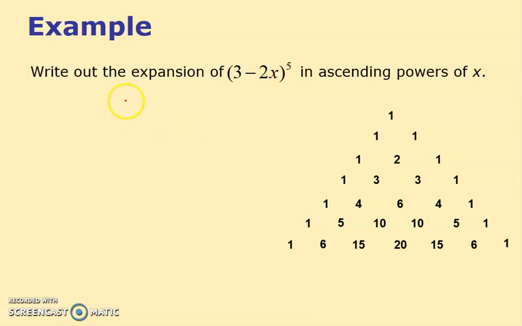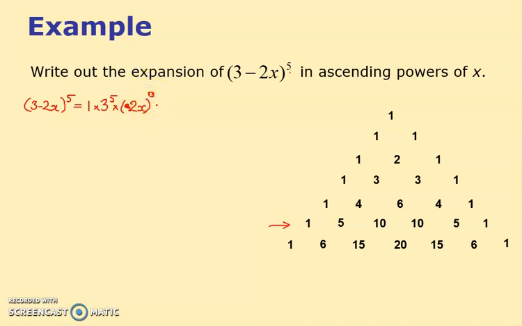Here's another one. If you ever get a minus, just be aware the answers won't go plus, plus, plus, plus. They'll go plus, minus, plus, minus. So notice it's to the 5 again, so I'm using the same numbers. So it says write this out. So let's do it. 3 minus 2x to the 5. And if I'm doing this, I do 1 times by the first number to the 5 times by the second number. Notice I'm writing minus 2x. Actually, I don't need to worry about the minus because I'm going to take care of that somewhere else.